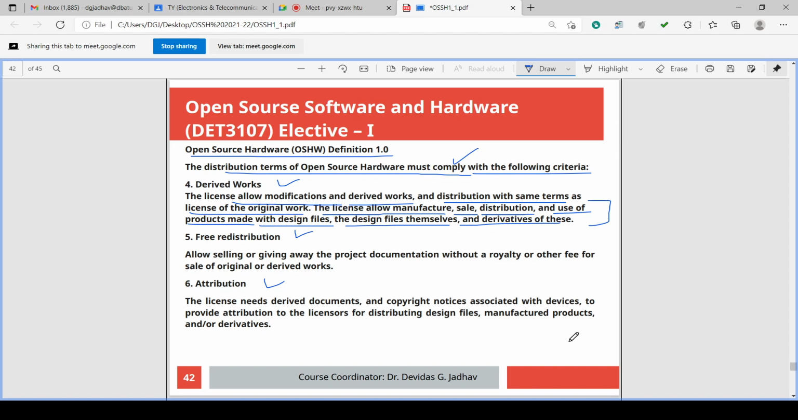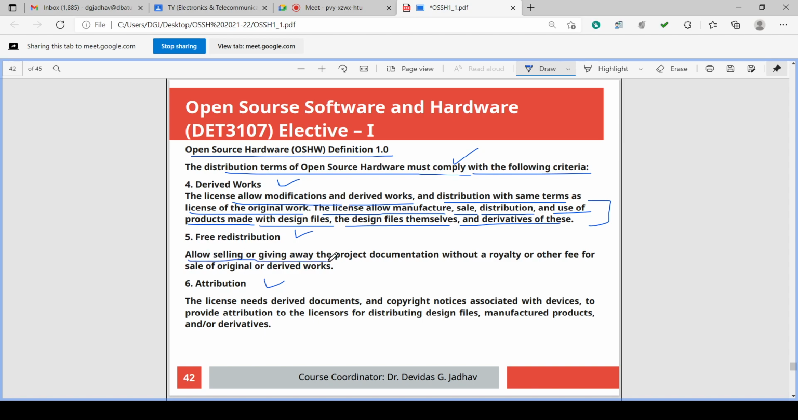So this is derived work, that can be manufactured, that can be sold, that can be distributed, that can be used for more design files. Okay, new design files also. So derived work will be allowed. Free redistribution can be allowed.